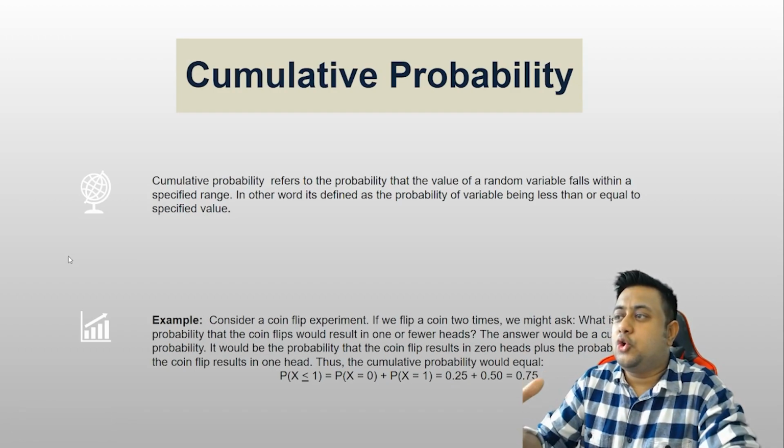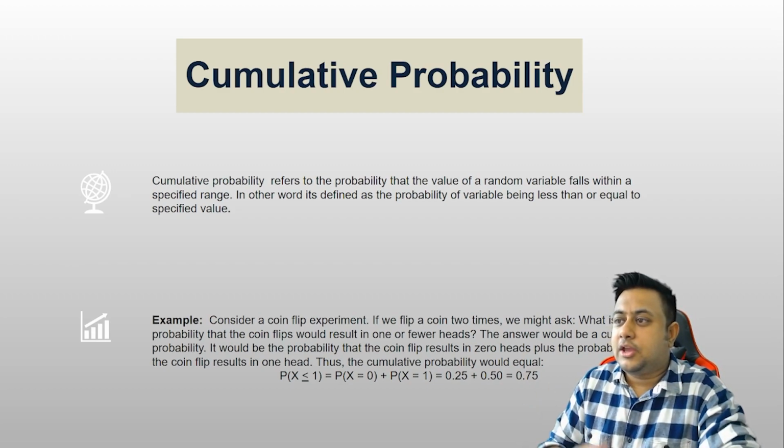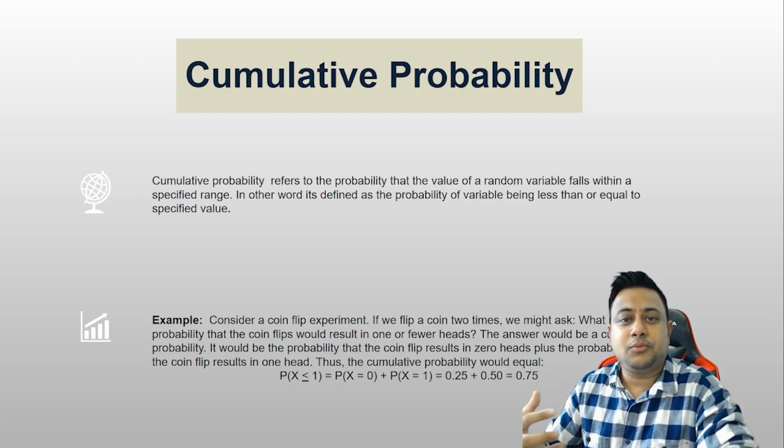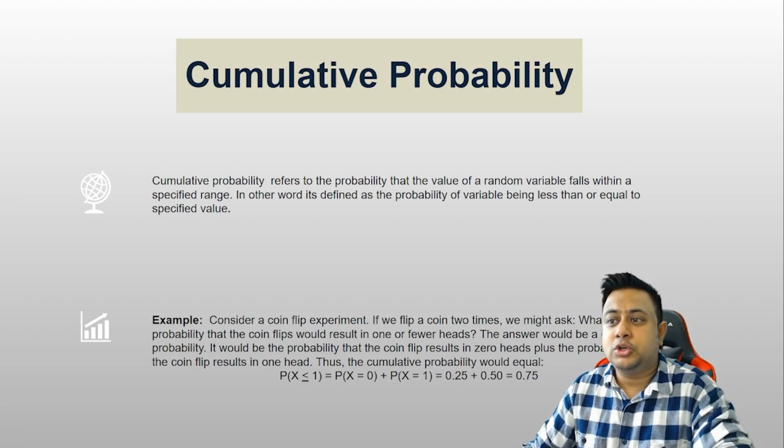Now, cumulative probability. What is cumulative probability? Cumulative probability refers to the probability that the value of a random variable falls within a specified range. In other words, it's defined as the probability of a variable being less than or equal to a specified value.